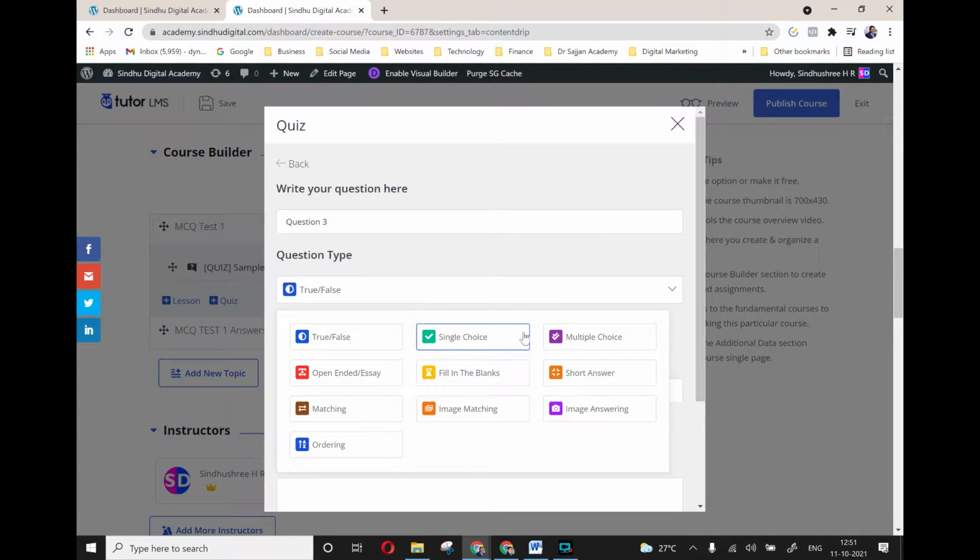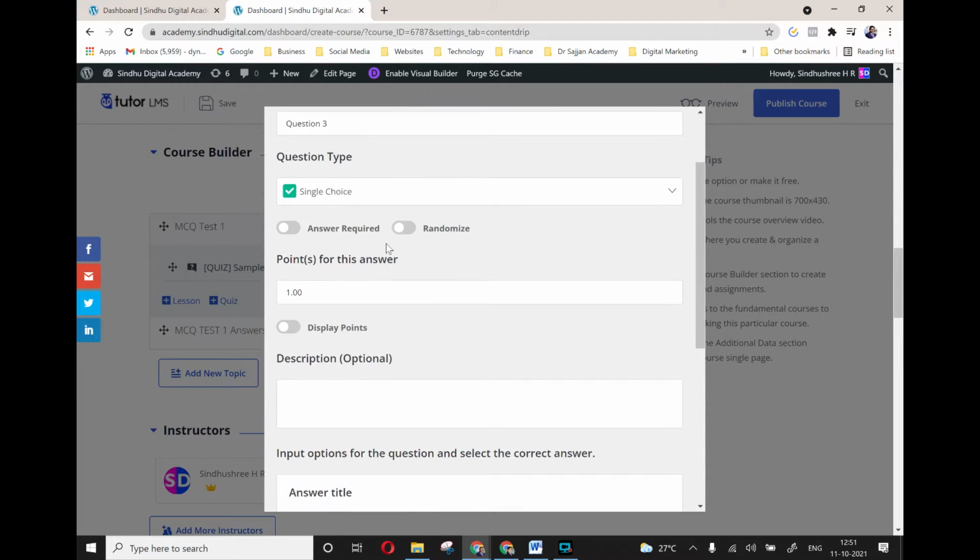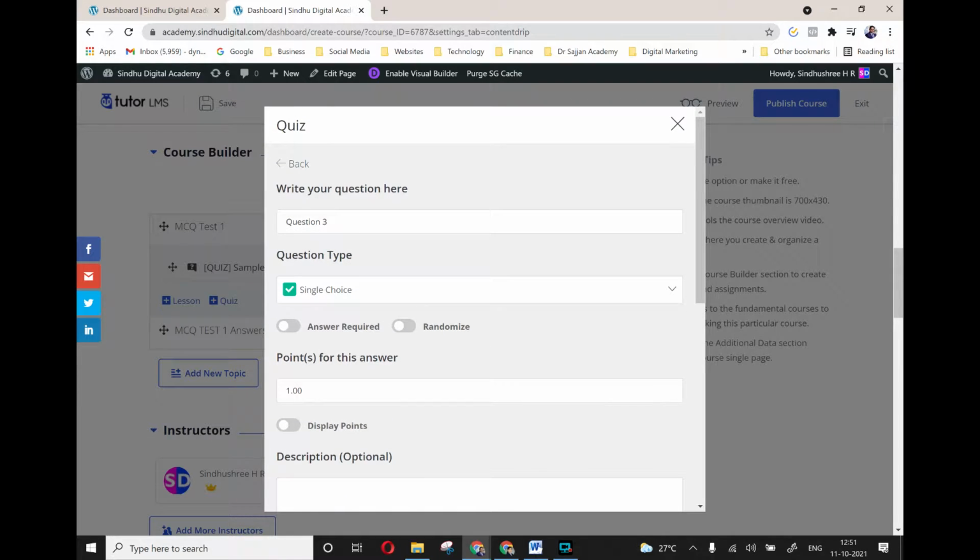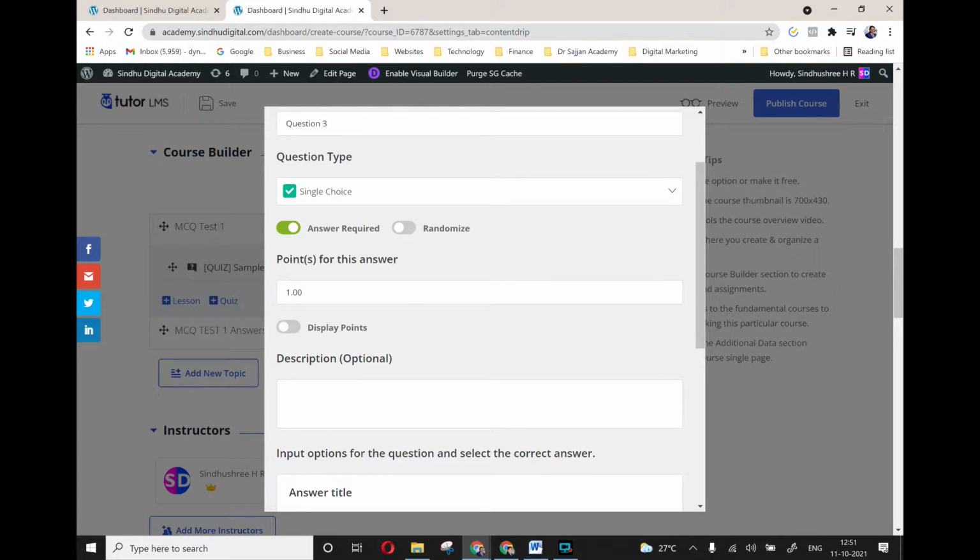Normally you have single choice, which we most commonly use. Single choice answer is required. If not, they cannot go to the next question. You can randomize, that is, every time a student joins the program, the answers are reorganized, okay. It may be A for one student, but for the second student the A becomes B. Hope you got the point, okay.